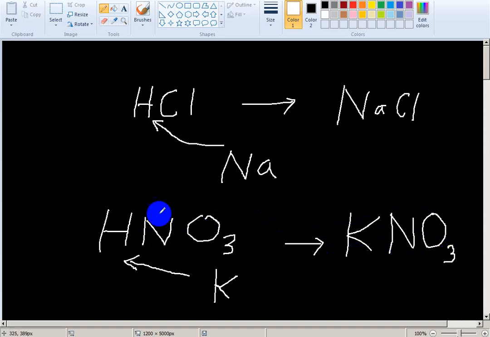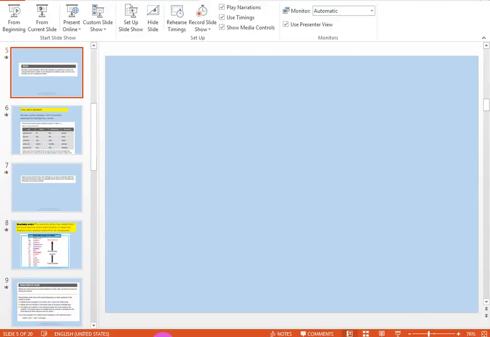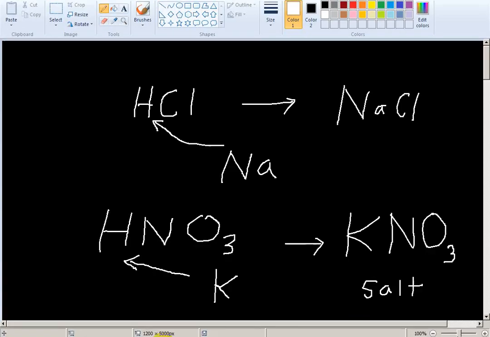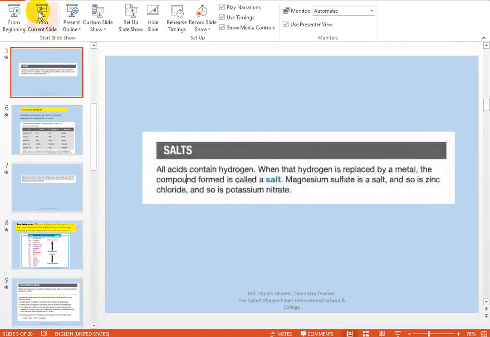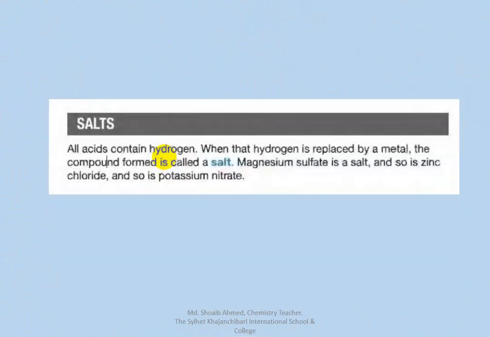So we have understood that acids contain hydrogen. If this hydrogen is replaced by a metal, the substance formed is called a salt. Okay, we have understood this. Salt definition we have done. Now I am going to the next topic.